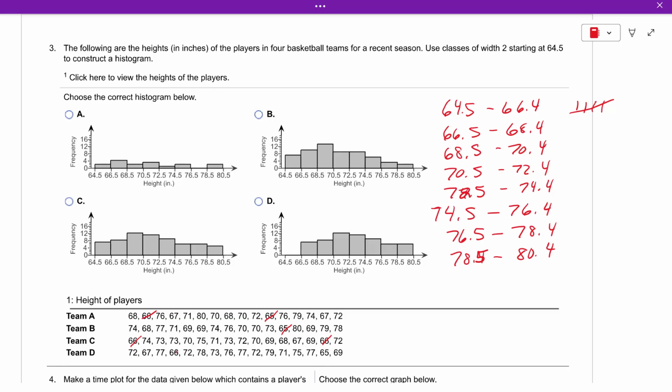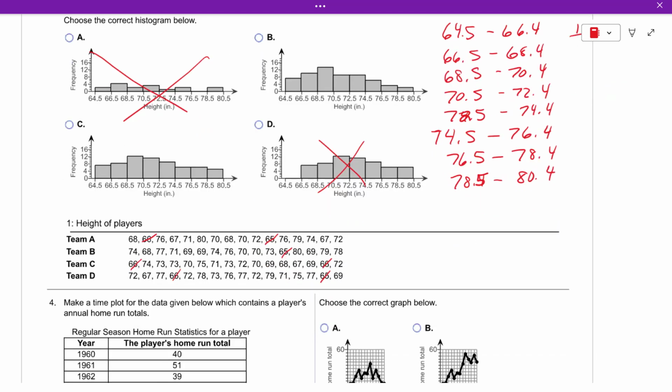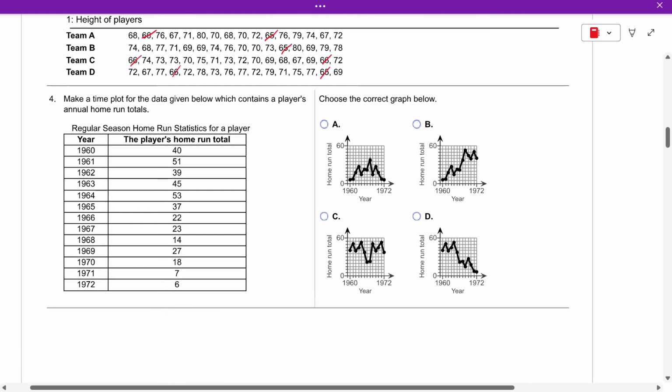That's 5, 6, 7. So you want one with a 7 as the first one. So this one's out already, and this one's out already. So then you keep going until you figure out how many there are. Okay? So some of these take some time.